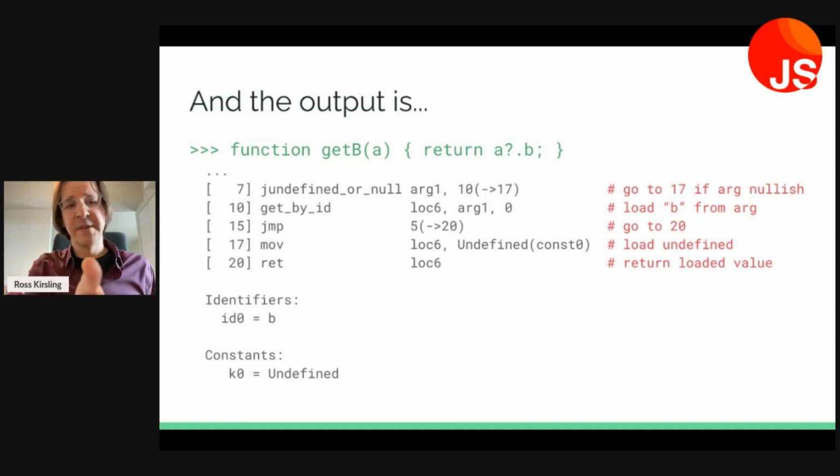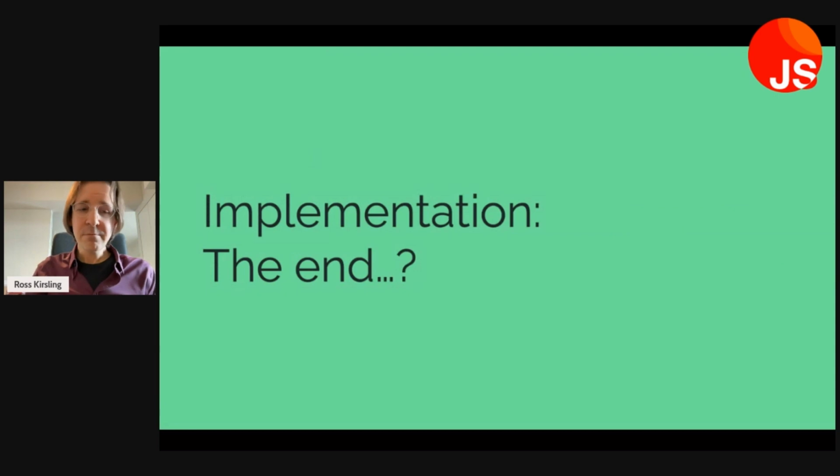So effectively, this line of code says, look at arg1, load slot 0 from arg1, and put that in local variable 6. And then on the next line, unconditionally jump ahead 5 bytes to byte 20, which again is our return instruction. And this time we will actually return the value of b instead of an undefined constant. So exactly what we were looking for.